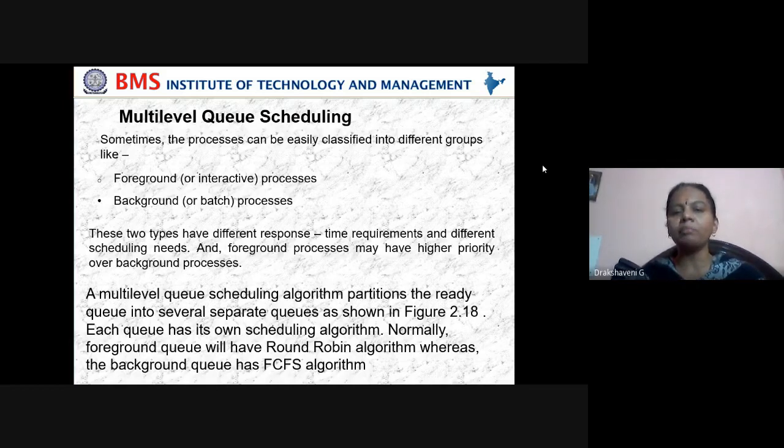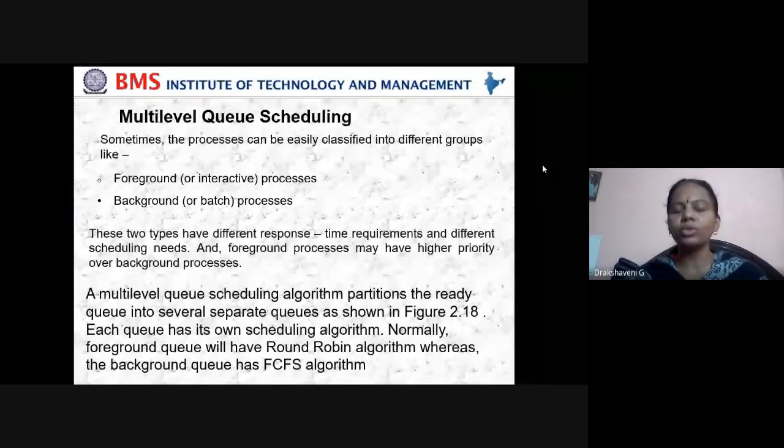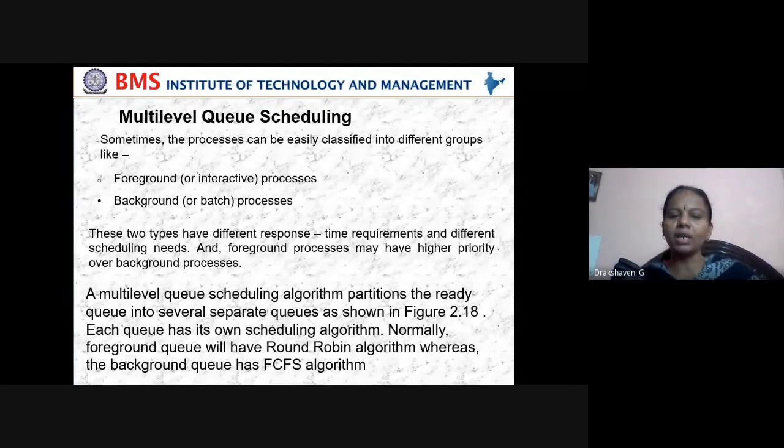A multi-level queue scheduling algorithm partitions the ready queue into several separate queues. We'll see in the diagram in the next slide how this is divided. As shown in figure 2.19, the ready queue is partitioned into several separate queues. Each queue has its own scheduling algorithm. Normally, foreground will have round robin, whereas background will have a first come first serve algorithm.